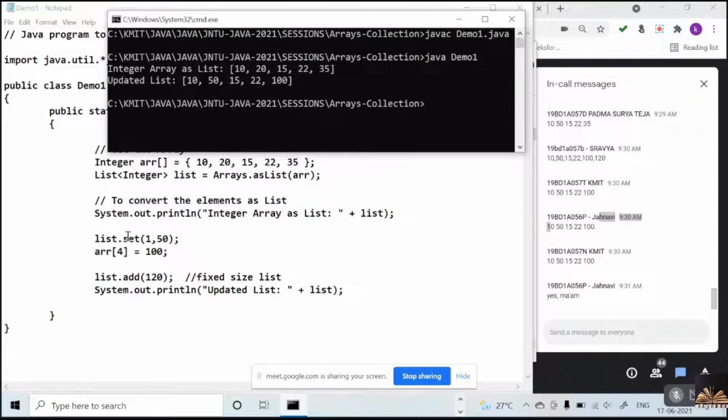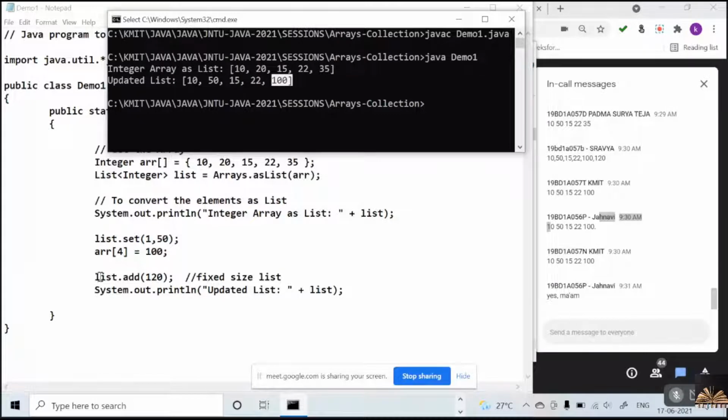Suppose I call the set method on the list, at index 1 it is 50. Yes or no? It is 50. And if I replace the element at index 4, that is 35, with 100. Understood?